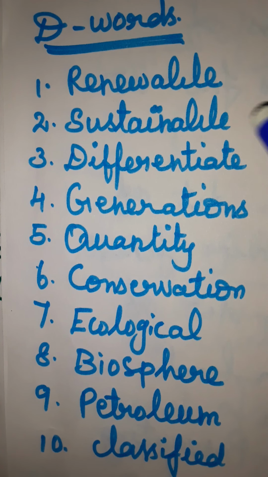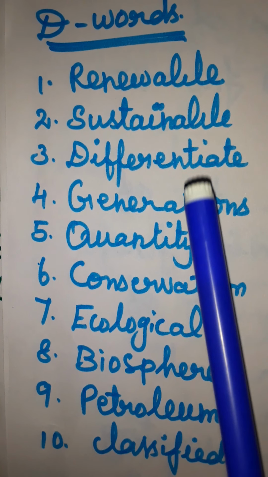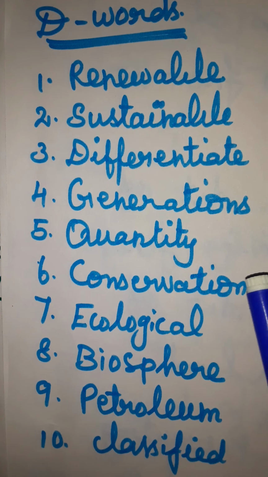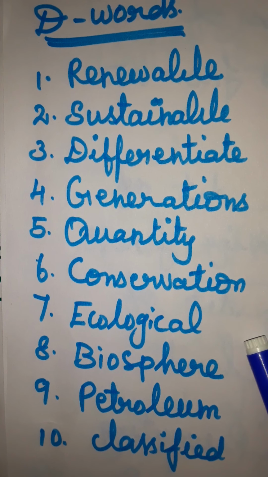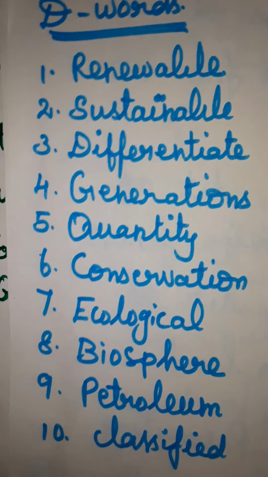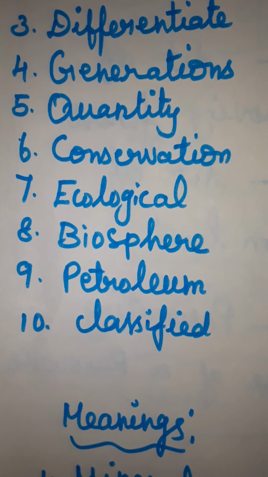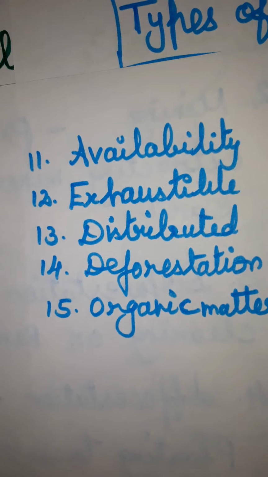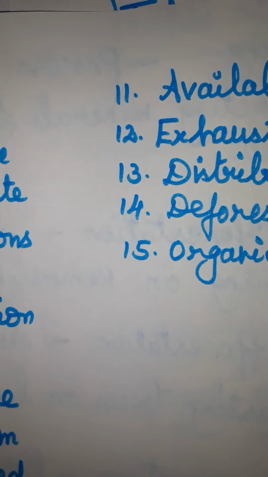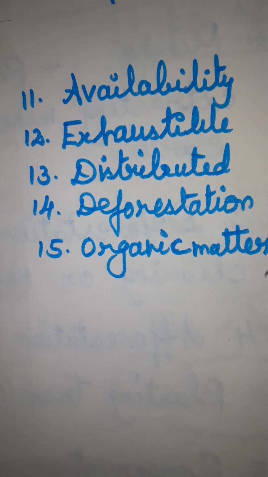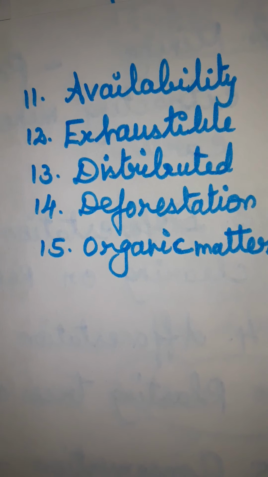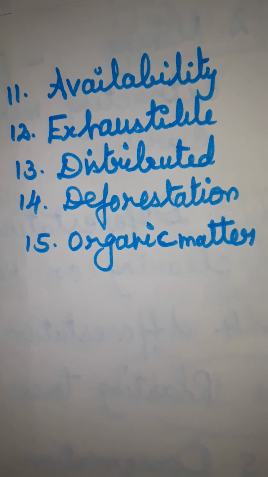First one, renewable, sustainable, differentiate, generations, quantity, conservation, ecological, biosphere, petroleum, classified, then availability, exhaustible, distributed, deforestation, and organic matter.